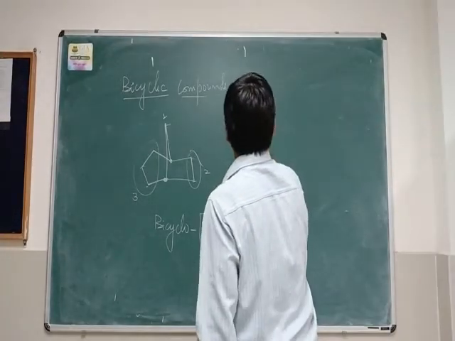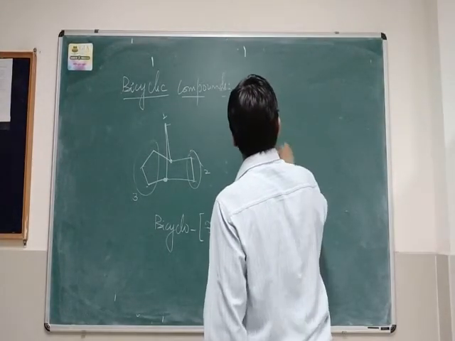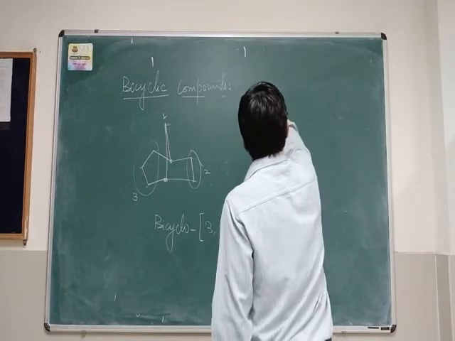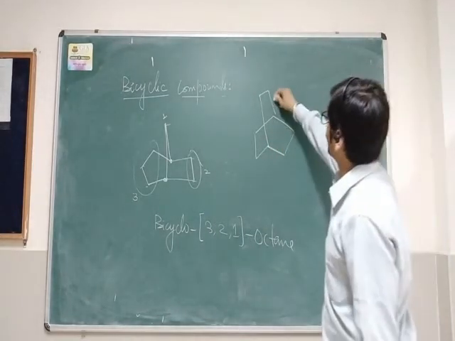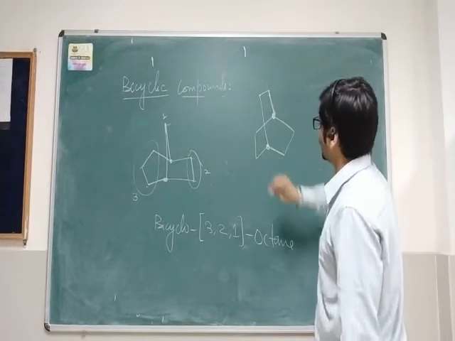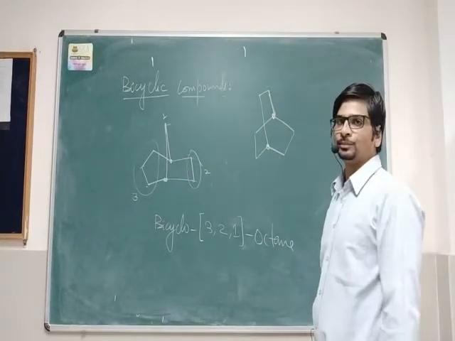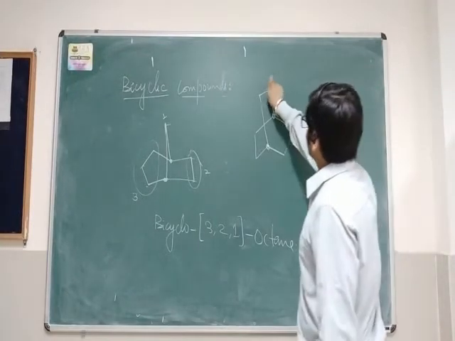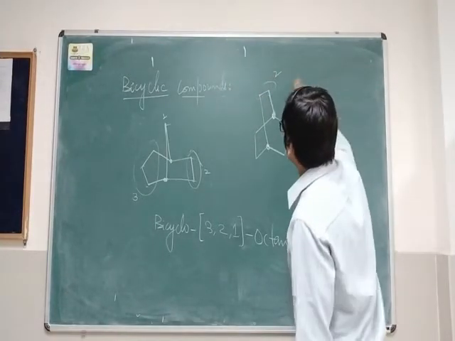Now let us take another example. This is also a bicyclic compound. You can see the bridge is formed between this and this carbon. Now you see the bridge contains two carbons.